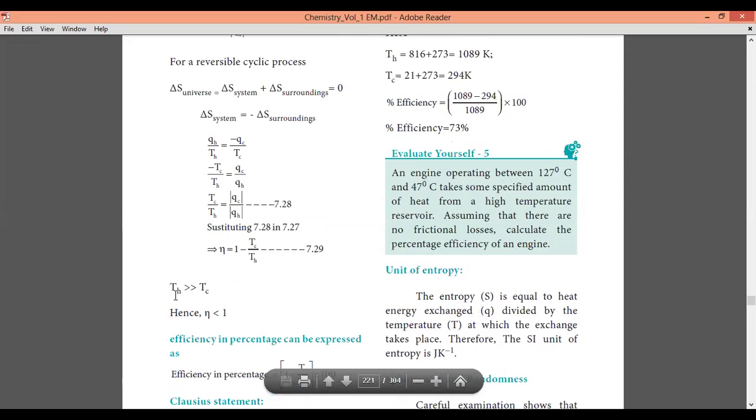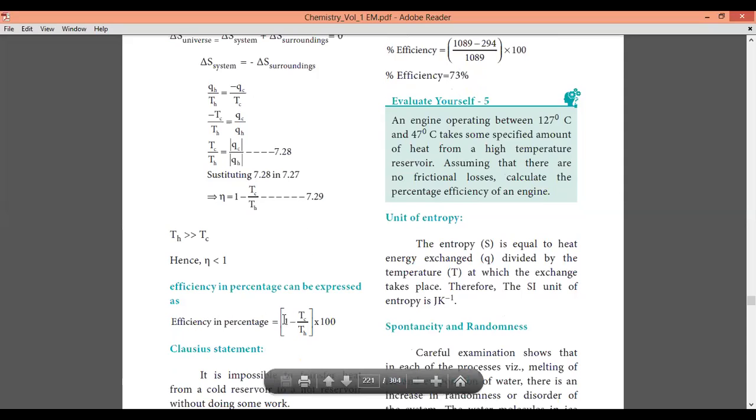From this we can tell TH is greater than or equal to TC, so the efficiency will be lesser than 1. This efficiency in percentage is given by 1 minus TC by TH, the whole multiplied by 100.